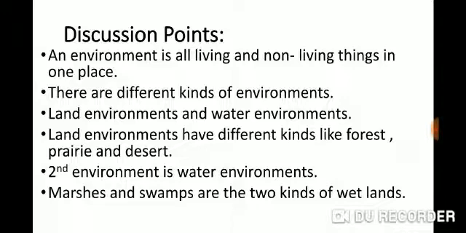A forest is a land environment. It is a land environment that has many trees and other plants. So many animals live in forests, like tigers, lions, monkeys, black bears, etc. Animals live in different environments.